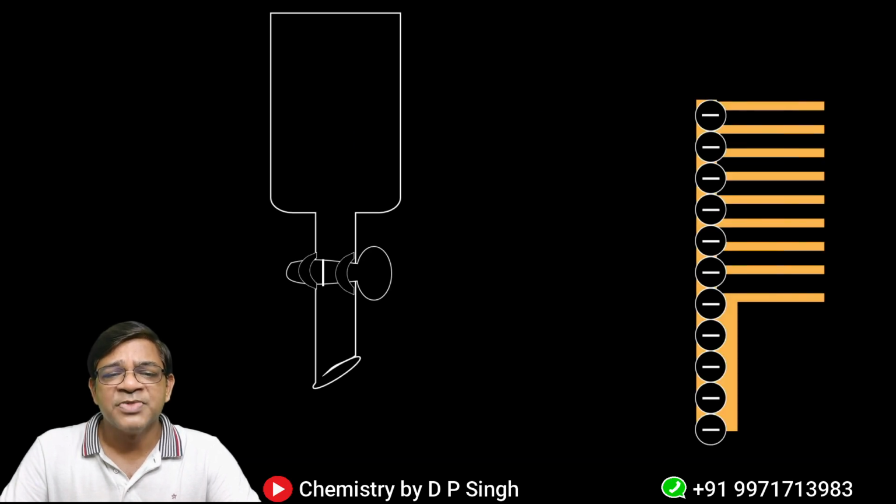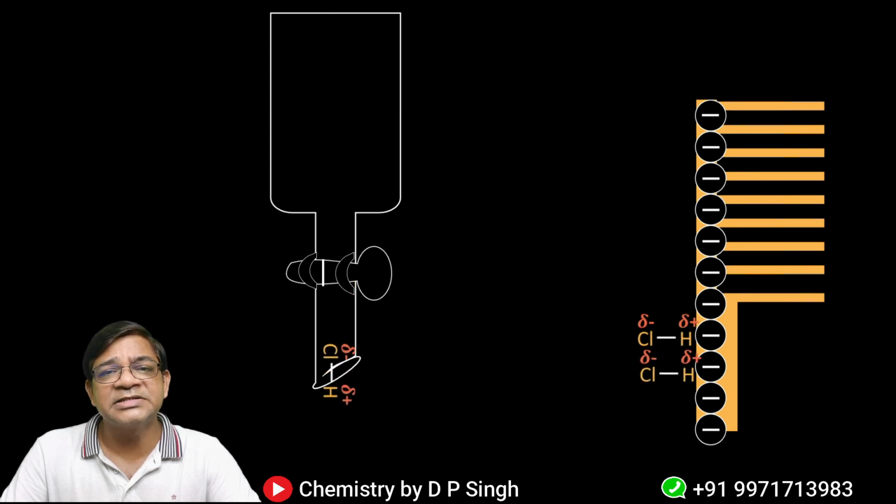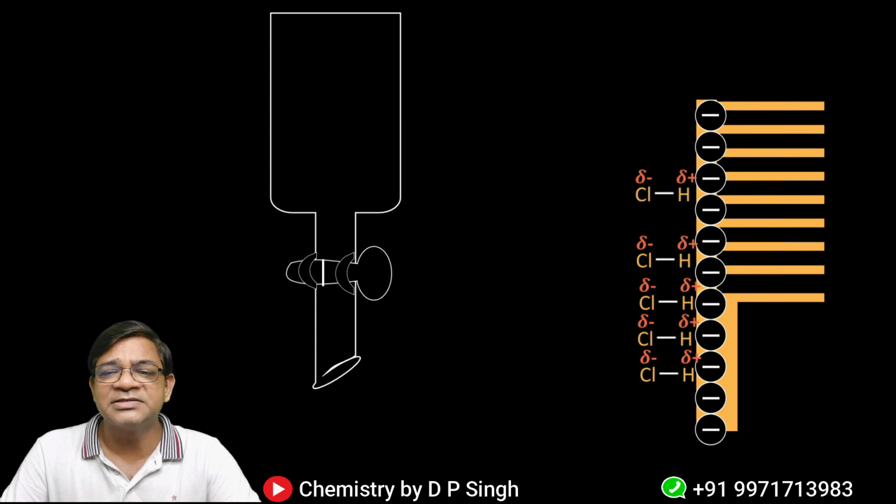First of all, let me tell you how exactly polar molecules behave with a charged comb. You can see that negative charge is there on the comb, and as soon as the HCl molecule comes near it, it interacts from the hydrogen side with the comb. Hydrogen has positive charge, Cl has negative charge. So that's why all the molecules which have positive and negative charge will get stuck with the comb. This was the core concept which was expected to be used for solving the JEE Advanced question.